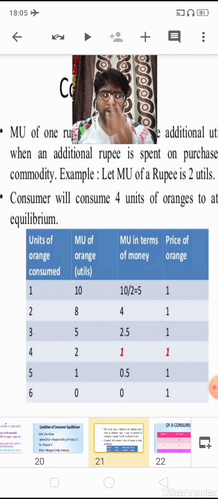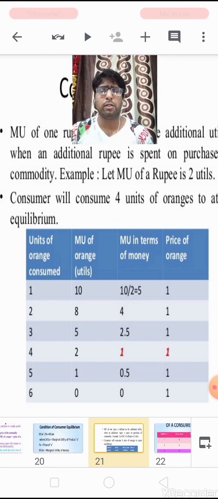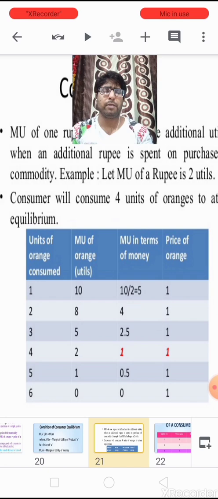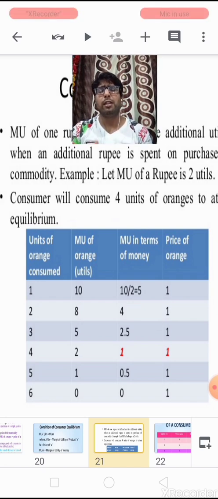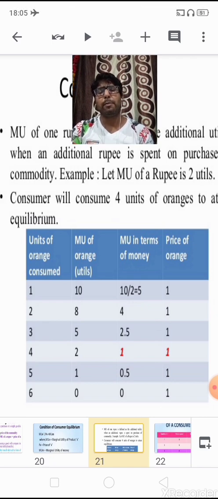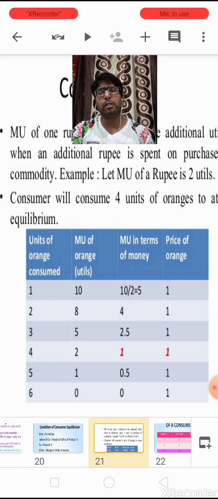Now it is a normal tendency that as a consumer is getting profit from the purchase of any commodity, he keeps on buying the commodity until the profit becomes 0, or until it becomes equal to the price paid for the commodity.